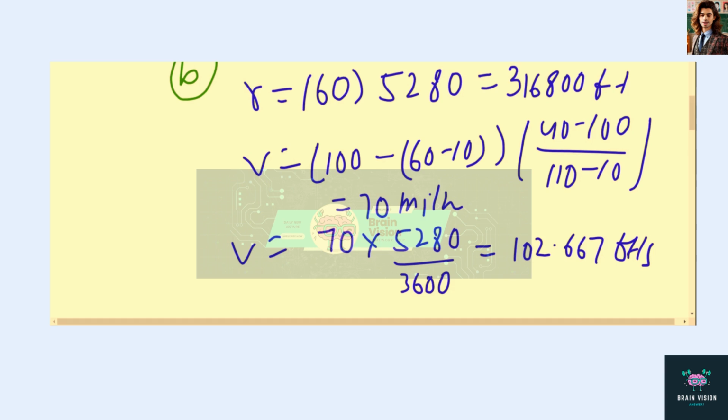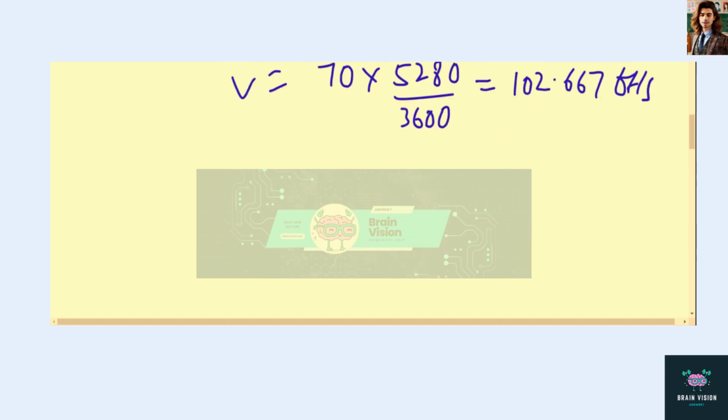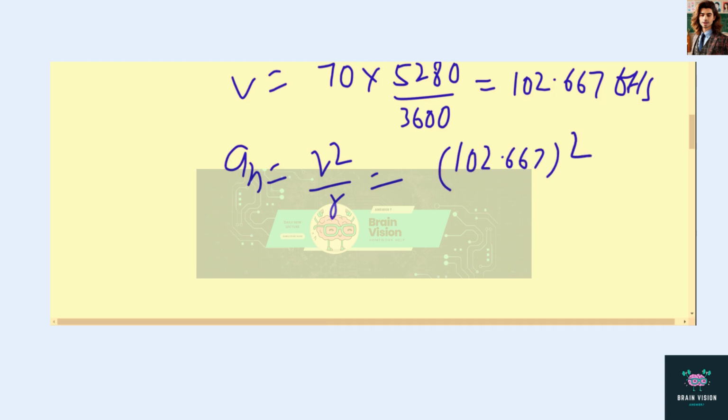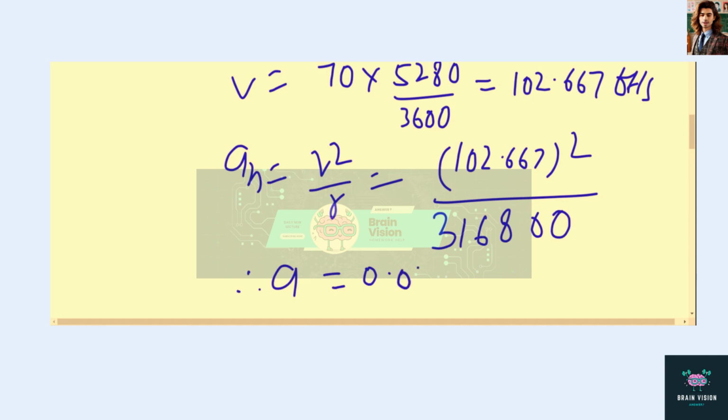And now we again use normal acceleration. a normal is v square upon r, and v is what we have calculated, 102.667 square, upon r, which is 316800. So this normal acceleration a becomes 0.0333 feet per second square.